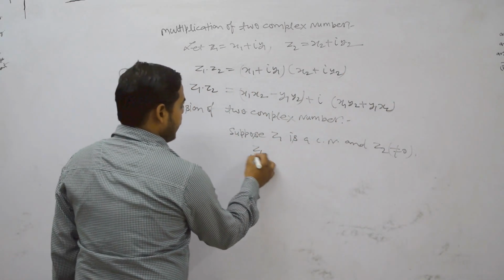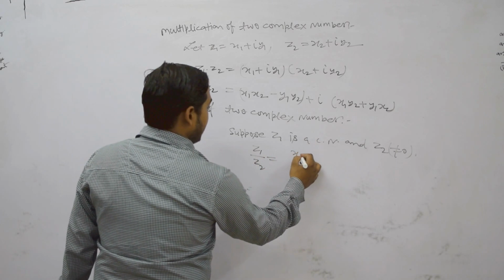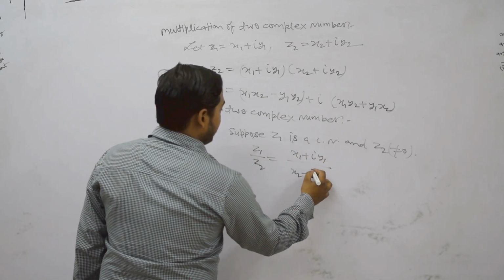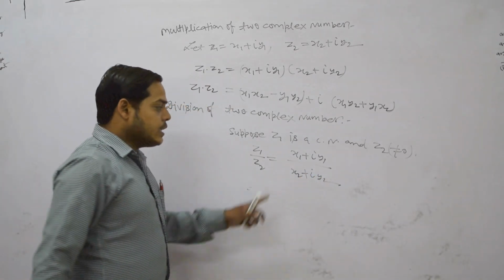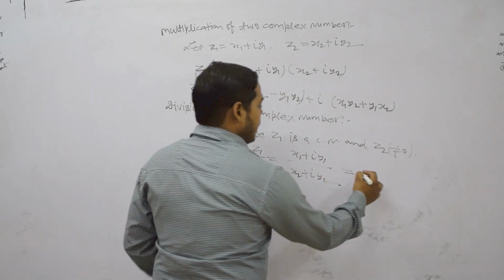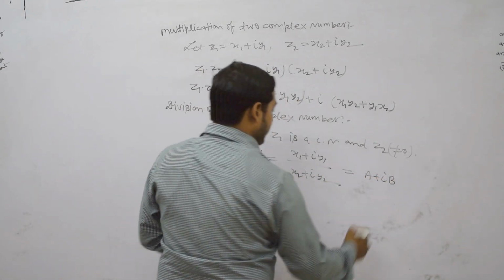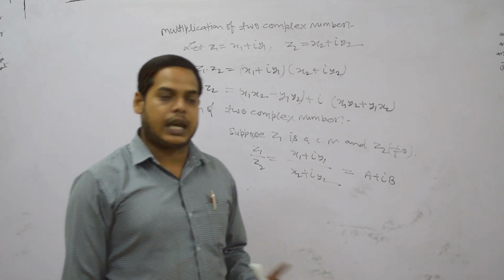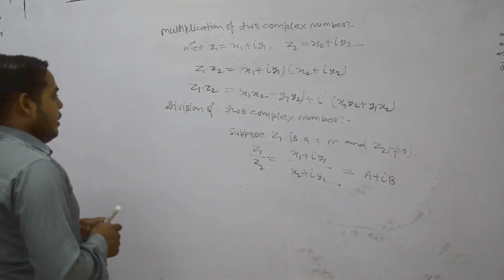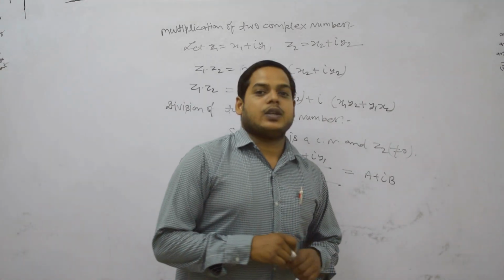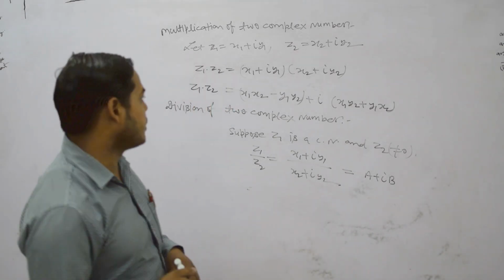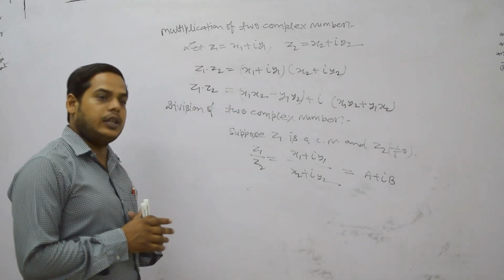Then Z1 by Z2 is defined as x1 plus i y1 over x2 plus i y2. It can be represented in the standard form a plus ib after multiplying the conjugate of x2 plus i y2 in the numerator and denominator. So this is the division of complex numbers, a very simple way for addition, subtraction, multiplication and division of two complex numbers.